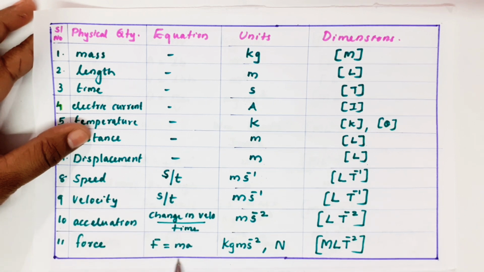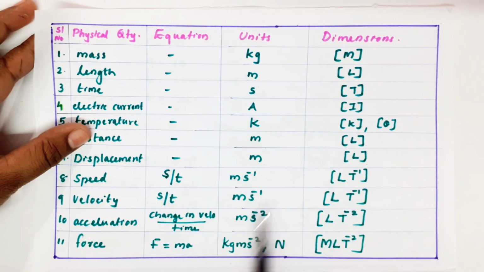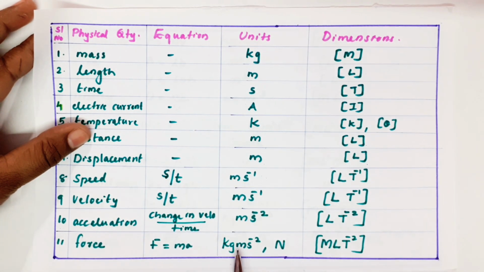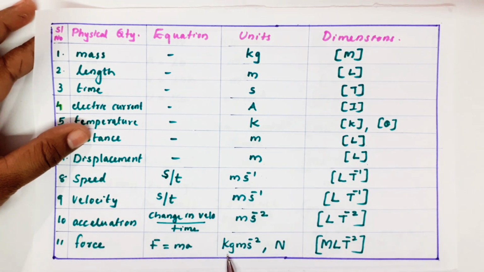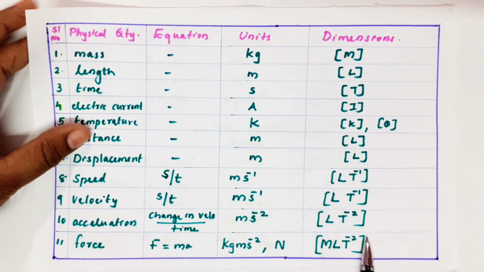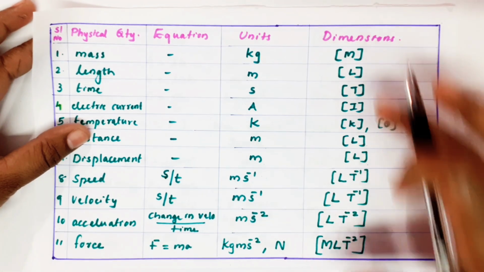Next is force. You know that force is MA, F equal to MA. What is the unit of M? Mass is kg. For A, just now we wrote meter second minus 2. This is also called by a shortcut unit called Newton. You know, force is measured in Newton. So what is Newton? Kg meter second minus 2. Write the dimension. Kg means mass, capital M. Meter means length, L. S minus 2 means T minus 2. Okay, so in this order you remember.